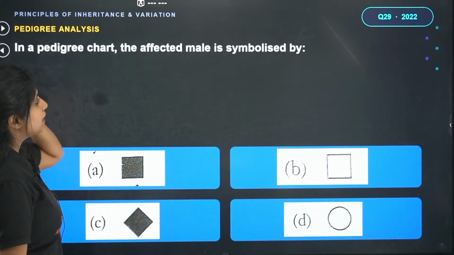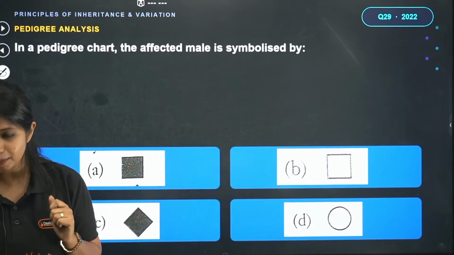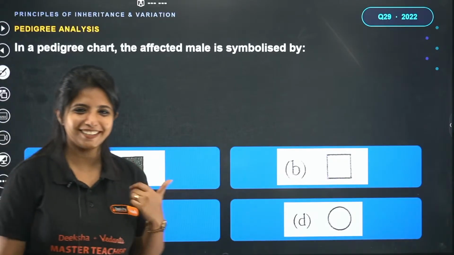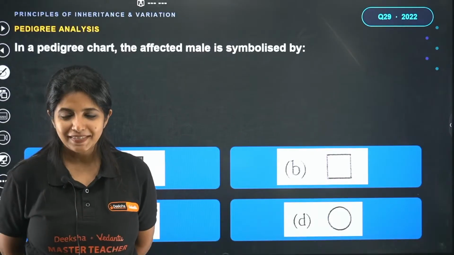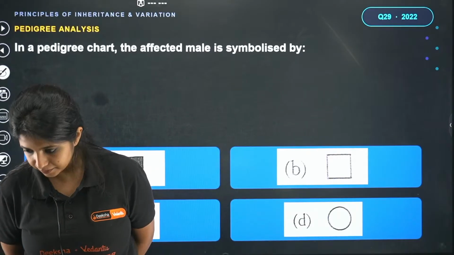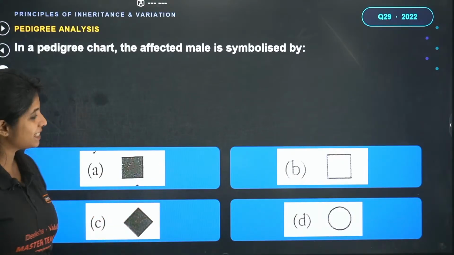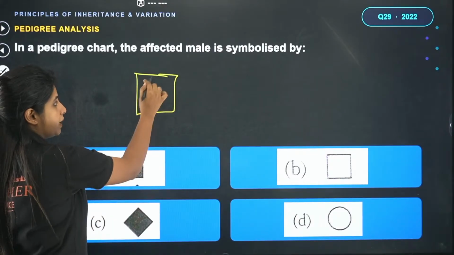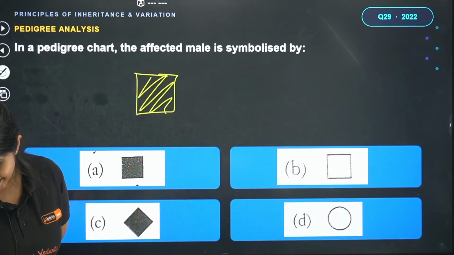Come on, solve this also. In a pedigree chart, the affected male is symbolized by this, or this. I hope the medical aspirants are all getting the josh of it. In a pedigree chart, the affected male is symbolized by this, or this. Ullas says A is the answer. If you want to say a male is being affected, this is a normal male. If you color it up, it becomes an affected male. Sanya says A is the answer.